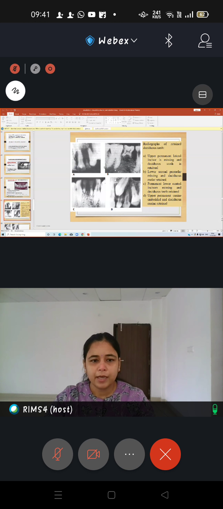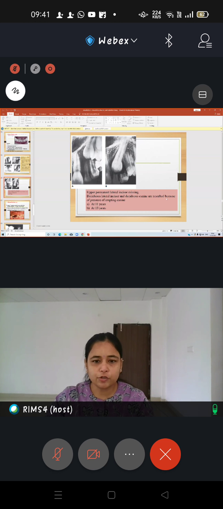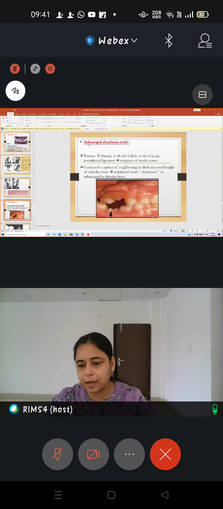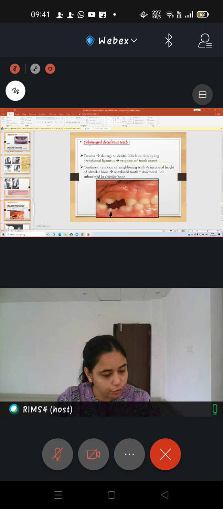If you see the radiograph, this is one tooth which is retained, whereas the other adjacent permanent teeth have erupted. Here also, this is an example of a retained tooth. It is not a very rare phenomenon. Many times in your clinical practice you will get to see retained deciduous teeth. It is a very common thing seen in clinical practice, right? So here also some teeth may get retained. Now you can have an example of a submerged tooth also.